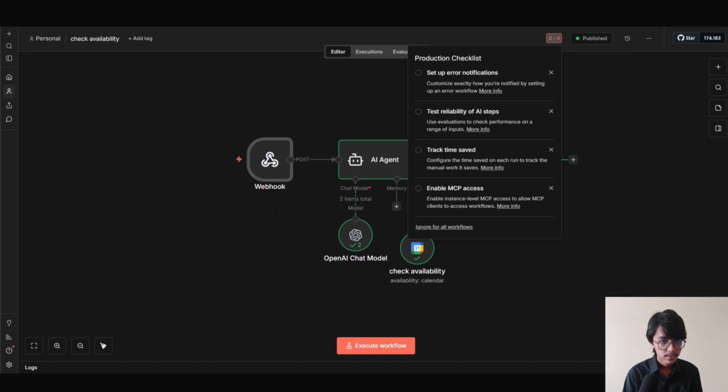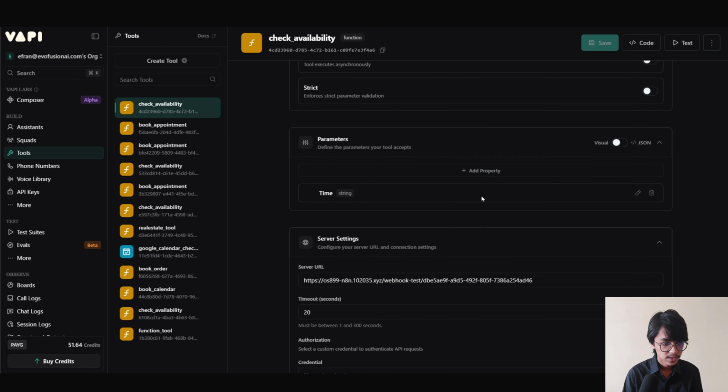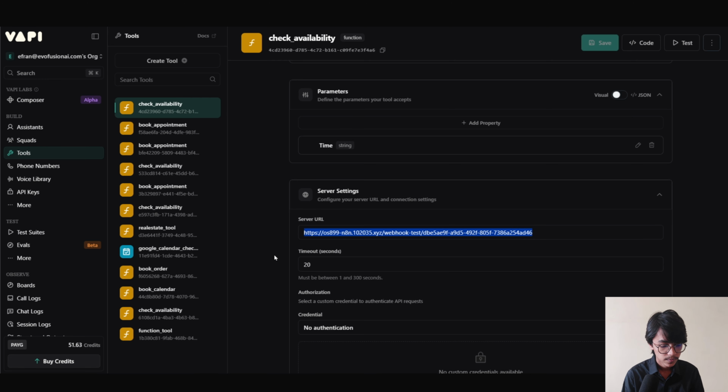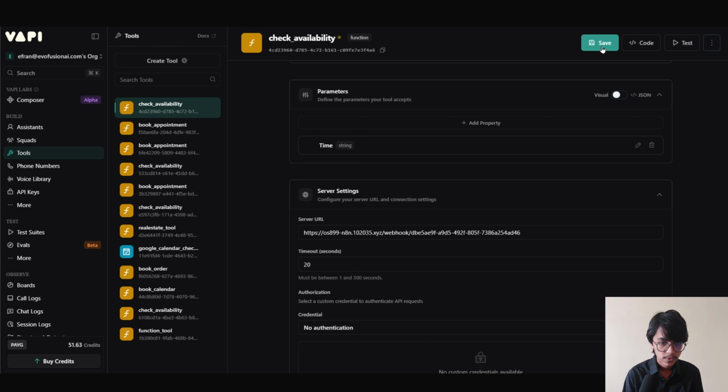Now go back to Vapi. Now go to tools, and on our check availability tool we are gonna remove the test URL and paste in our production URL. Now we are gonna click on save. Now we are gonna create another tool to book appointments into our calendar.